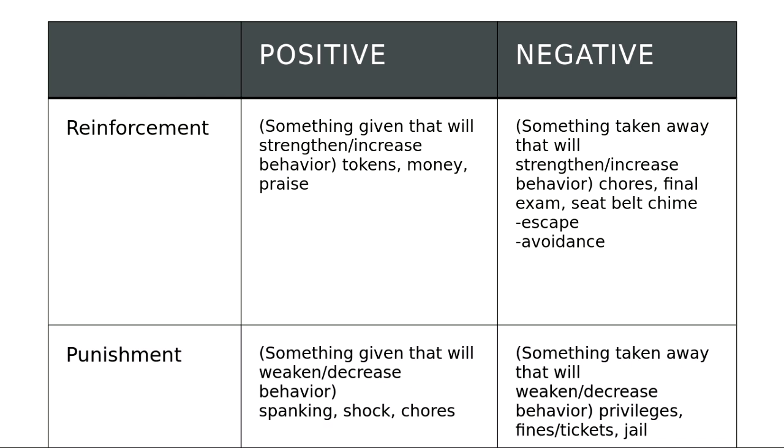So if taking Lactaid is an example of avoidance, the equivalent for escape would be taking milk of magnesia after you already have a stomach ache. So taking milk of magnesia after you have a stomach ache is negative reinforcement through escape. It makes the stomach ache stop. Taking Lactaid before you eat something that has dairy in it is avoidance because it allows you to totally avoid the aversive stimulus of having the stomach ache.